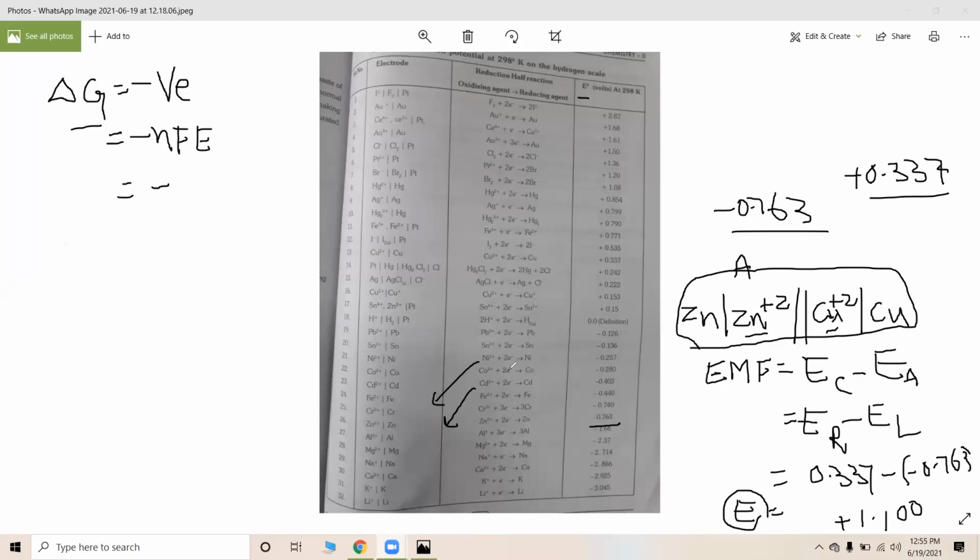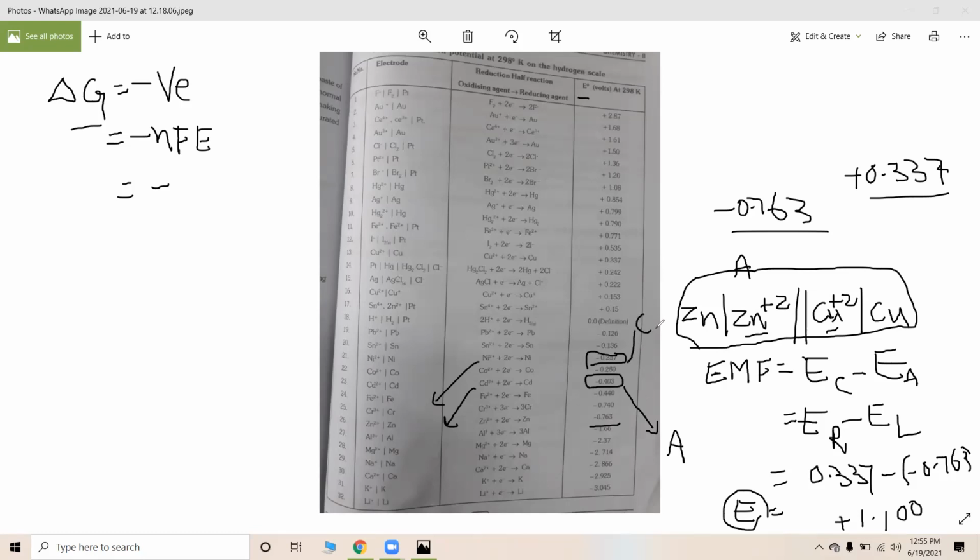Just to see this, I had marked them also. Nickel has an electrode potential of minus 0.257, and cadmium has minus 0.4003. Which is having less and which is having more? Cadmium has less reduction potential, therefore cadmium will act as anode and nickel will act as cathode.